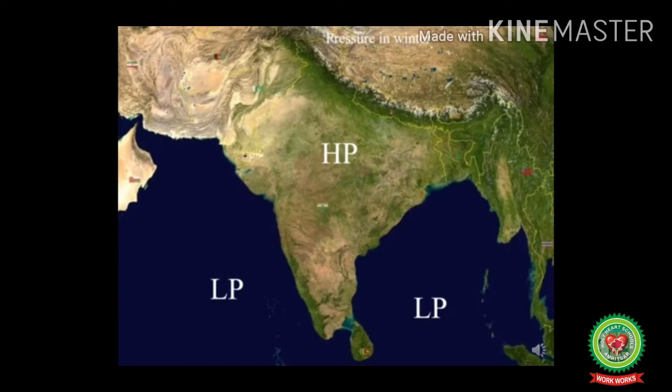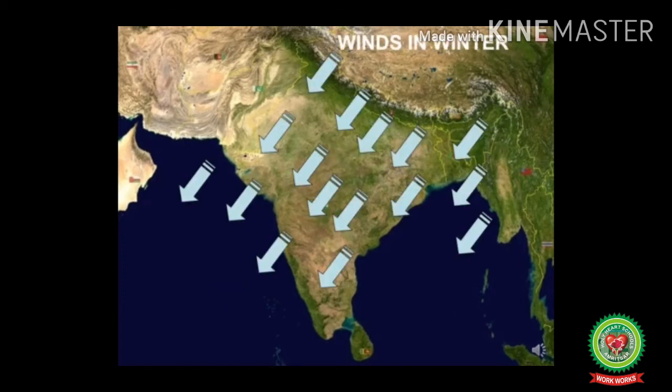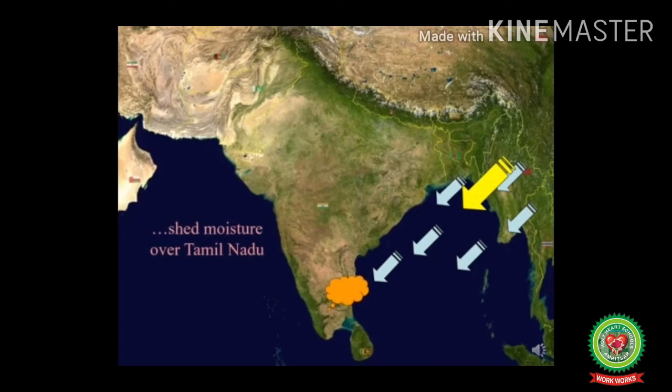So, now winds start blowing from land to sea. So, they are mostly dry as they are offshore winds. These winds mostly blow from northeast to southwest, so they are known as northeast trade winds. But when they cross the Bay of Bengal, they collect enough moisture, and as they strike the Coromandel coast on the eastern coastal part of India, they give rainfall. Nagapattinam in Tamil Nadu receives the maximum rainfall during this period.